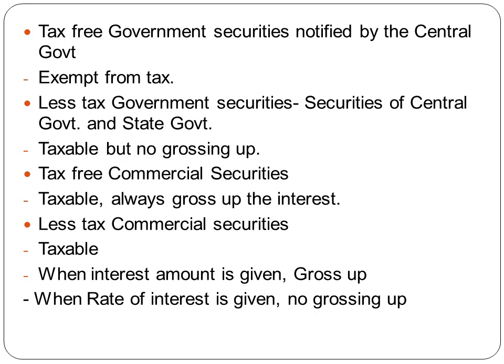Less tax commercial securities are taxable, and you also have to remember when it needs to be grossed up. For example, if you have invested 1 lakh in less tax commercial securities at 10%, which yields interest of 10%, then your interest income is 10,000.